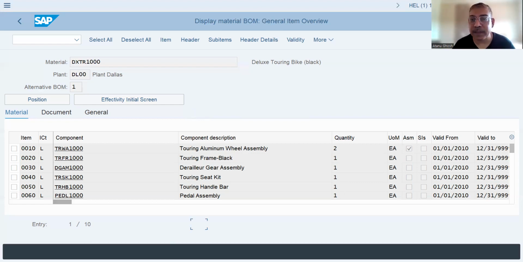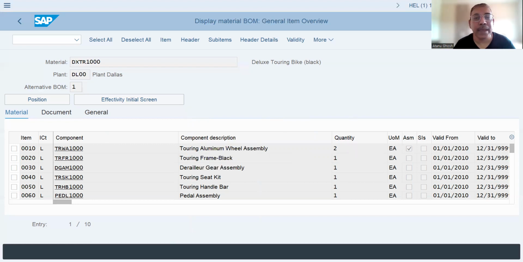So once I've entered the first item, I need to do it for all other items. So use this next item button to go to the next item. And then in the material, now put the next item. My next item is this. However, remember that from this item onwards, all are raw material. So my storage location should now be RM00. So let's assume that I'm taking 100 units for each of these items. Plant is the same, DL00, but the storage location this time will be not SF00, but RM00. Okay, and press enter. Next item will get added over here.